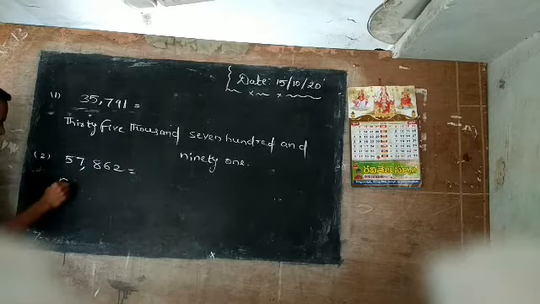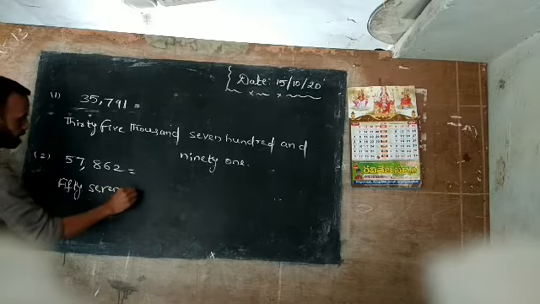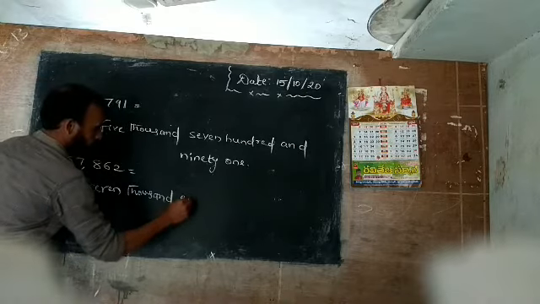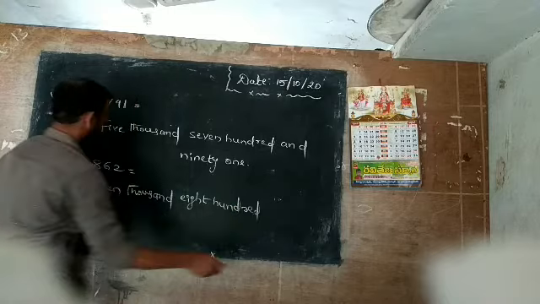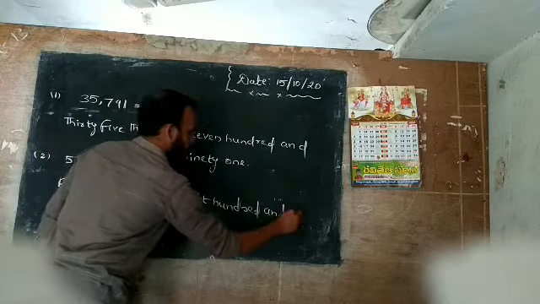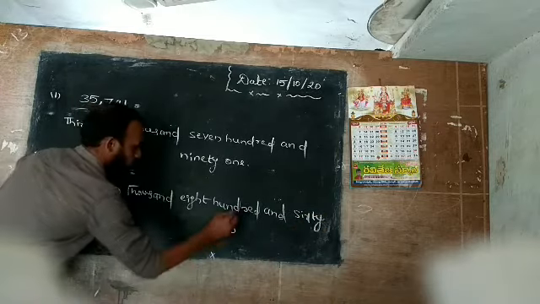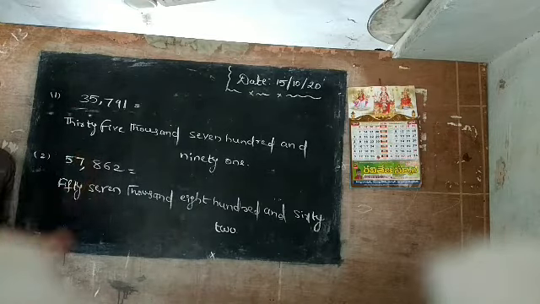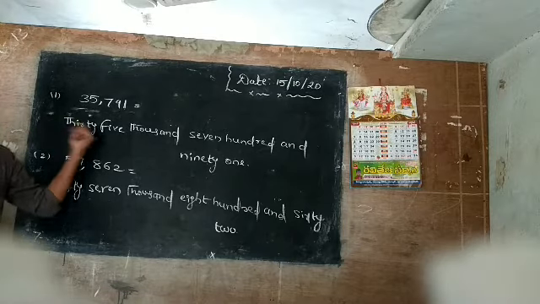57,862. So as it is: 57,862 and 62. Now these both questions, you write in your book with pencil. Very easy. I hope you understand how to write these number names.